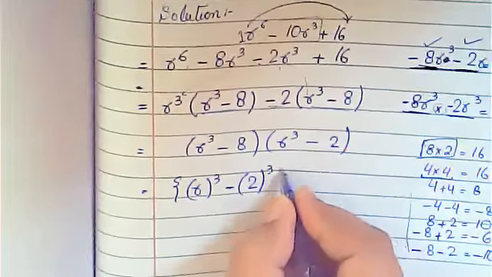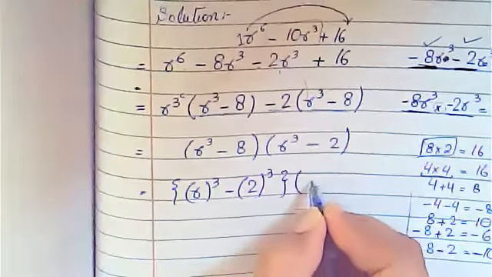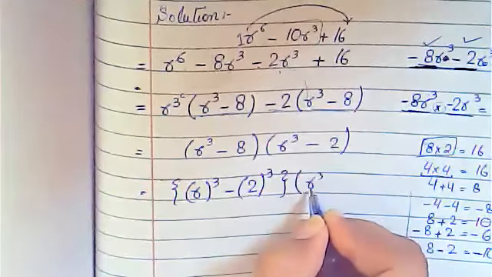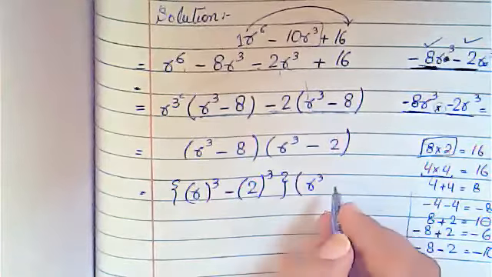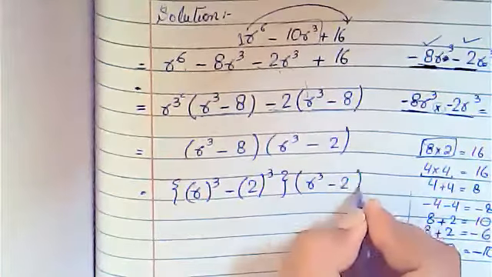You will write it in this form, curly bracket. Now here we cannot take the cube. We can take the cube of r, but 2 has no cube here. So it will be minus 2, simple as it is.